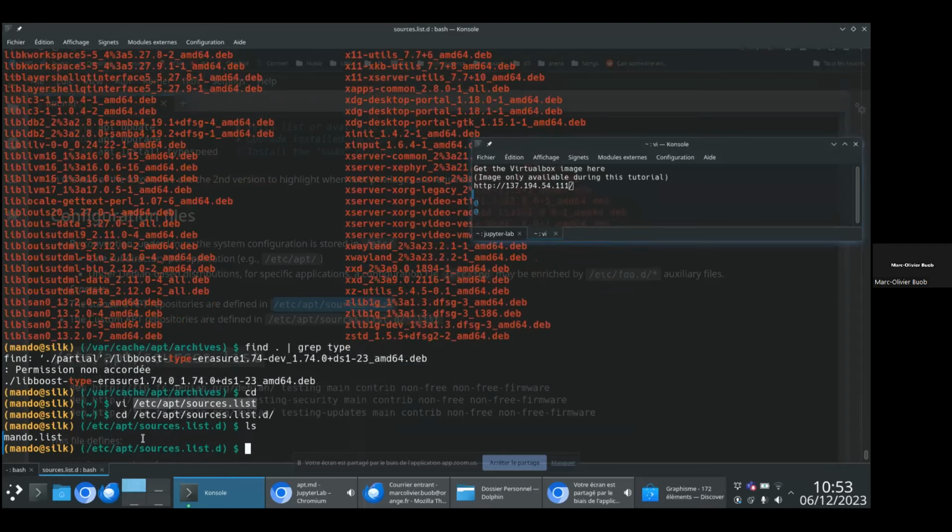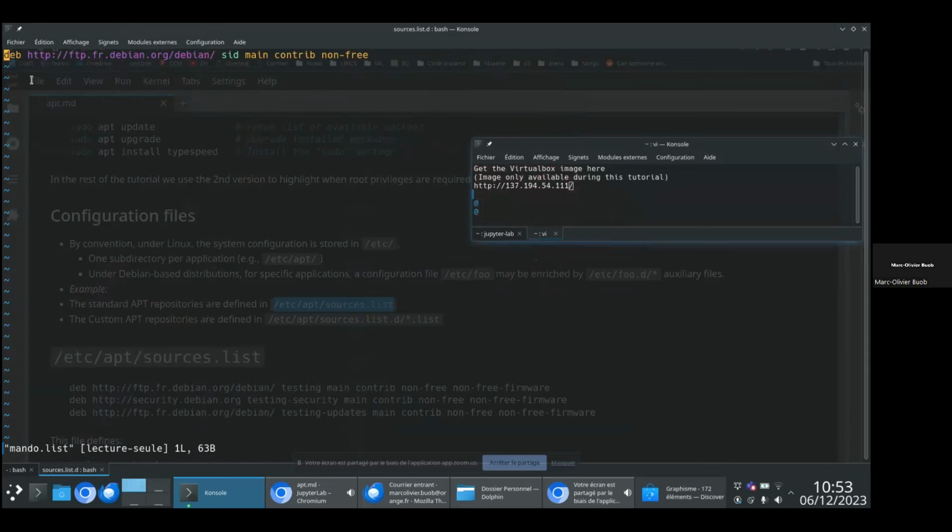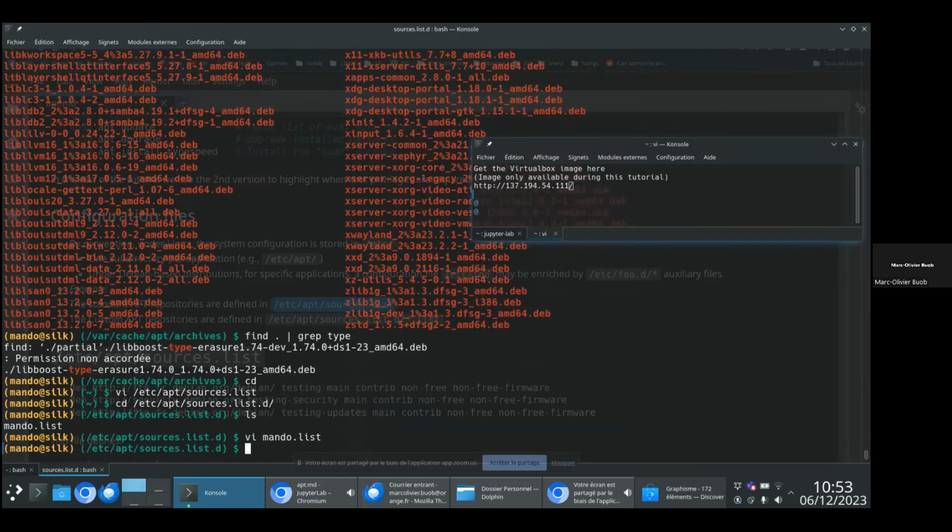So here, for example, I wanted to add a custom repository. So I will create a new file with an arbitrary name, usually suffixed by .list. And inside this file, I could add another repository. Typically, if you want to install Teams or something like this, it will also add a teams.list in this directory. And so it keeps the system configuration and the custom configuration separated.